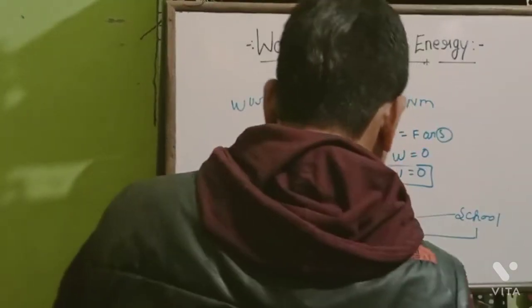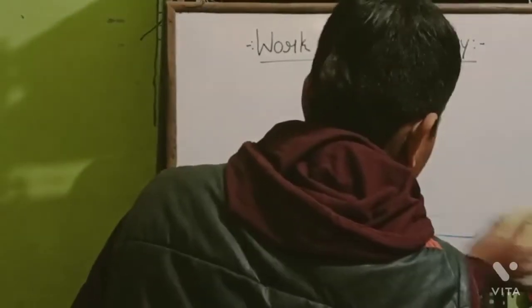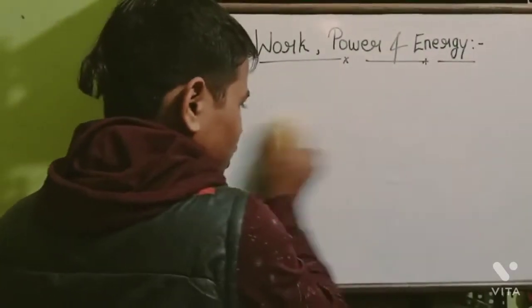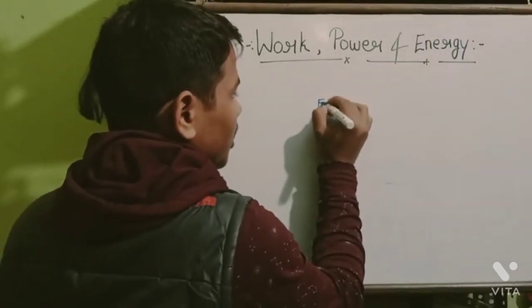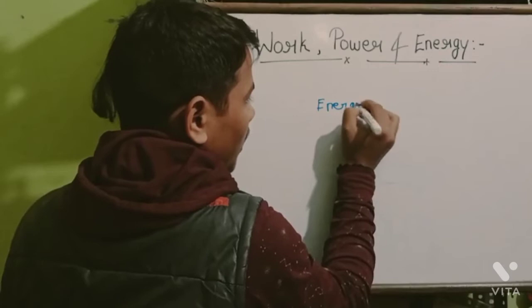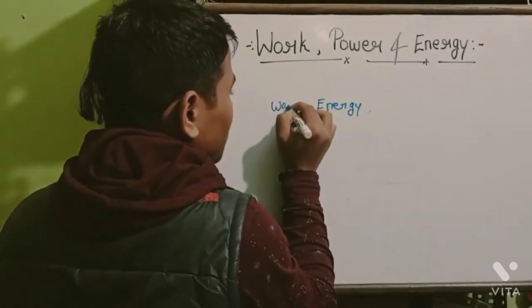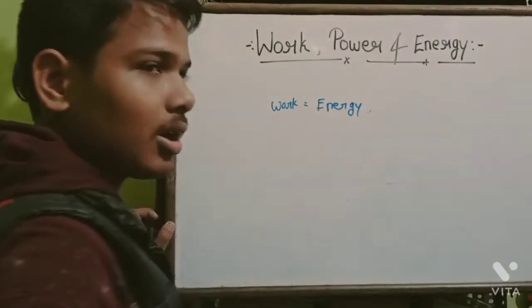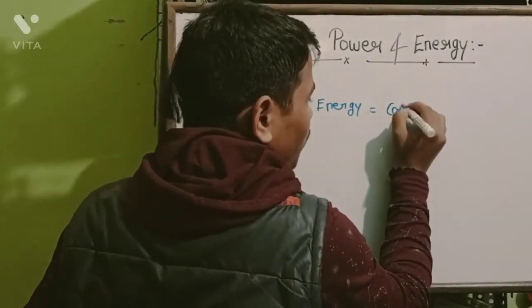Now we will go to energy. We have studied all about work, and we will move on to energy. What is energy? Energy is equal to the capacity of doing work.